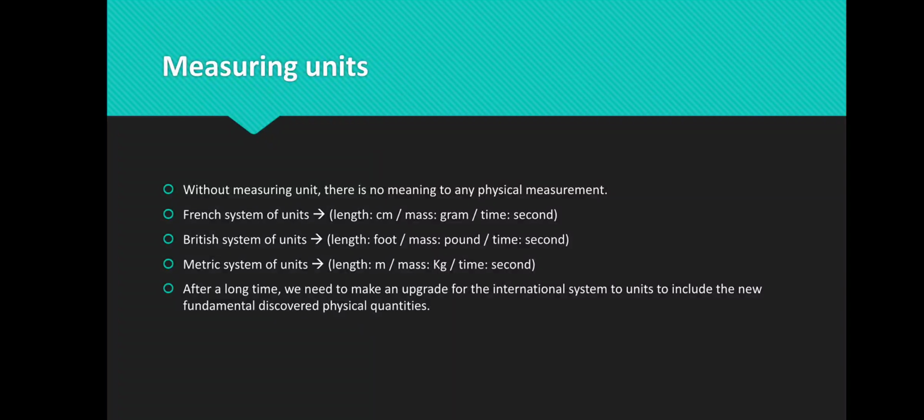But the metric system, which we apply in Egypt, measures length in meter, mass in kilogram, and time in second. But after a long time, after many discoveries, we discovered that there are more fundamental physical quantities, like the mass and length and time.